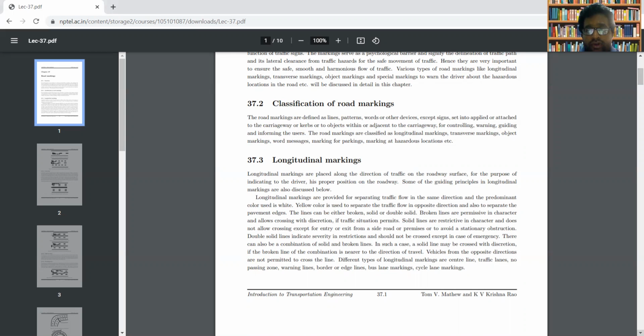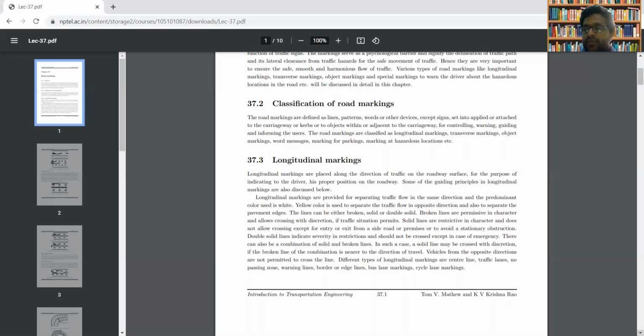In addition to dotted lines, broken lines and solid lines, there will be certain types of double solid lines. Double solid lines indicate severe restriction. Even in the case of emergency, this double solid line cannot be crossed by the vehicle. In some cases, there may be a combination of solid and broken lines, etc. Now, vehicles from the opposite direction are not permitted to cross the line.